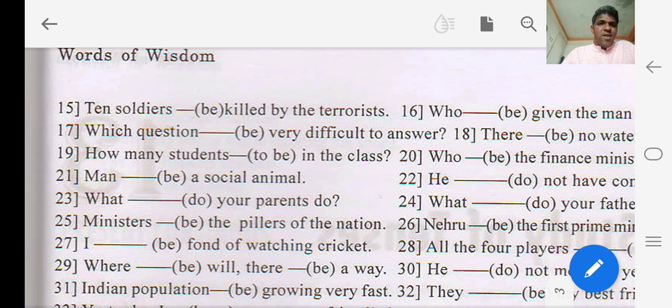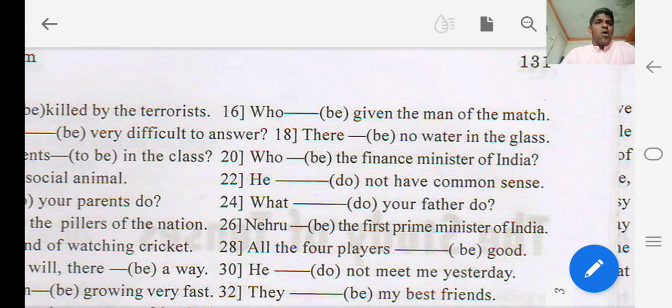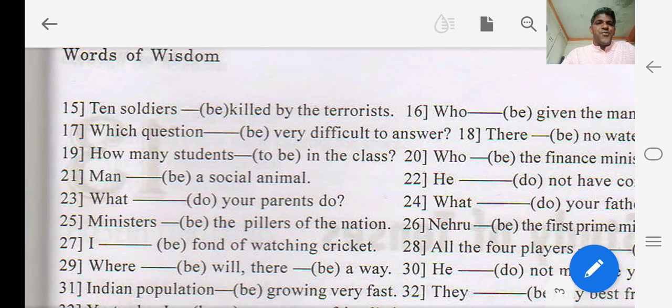In the next example, that is number 17, which question ___ very difficult to answer? Because the subject is question, third person singular, it is in the past tense. Then there is no water in the glass, because the subject is water, which is third person singular, the sentence is in present tense. So there is no water in the glass. How many students ___ in the class? So here how many students are in the class, because the subject is students, which is third person plural.